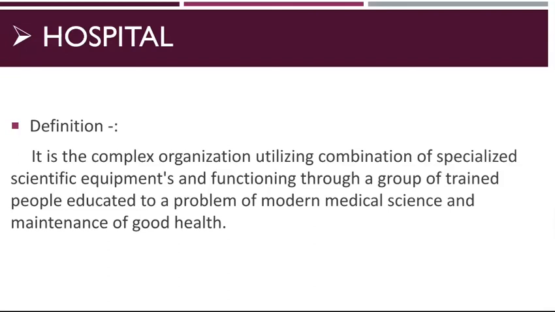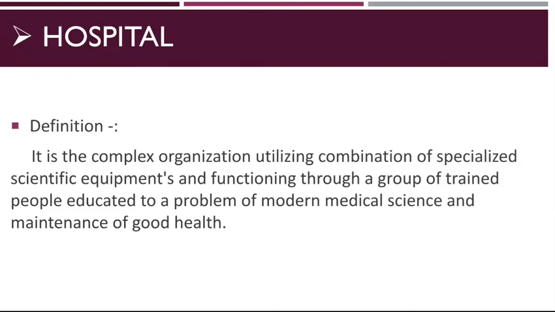It is a complex organization utilizing a combination of specialized scientific equipment and functioning through a group of trained people educated to the problems of modern medical science and maintenance of good health. That means the combination of equipment and trained people for maintenance of good health.